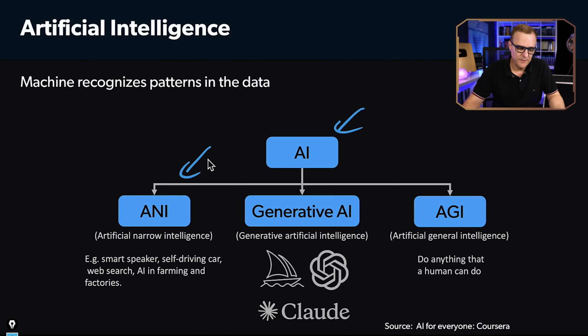One of them is artificial narrow intelligence. We actually use a lot of this today. An example would be a smart speaker or self-driving car. This is not general intelligence. This is AI for a specific use case. Very useful when applied to something specifically. Another example that I like is detection of viruses. So in antivirus systems, they are using AI to detect anomalies, detect software that isn't acting normally.